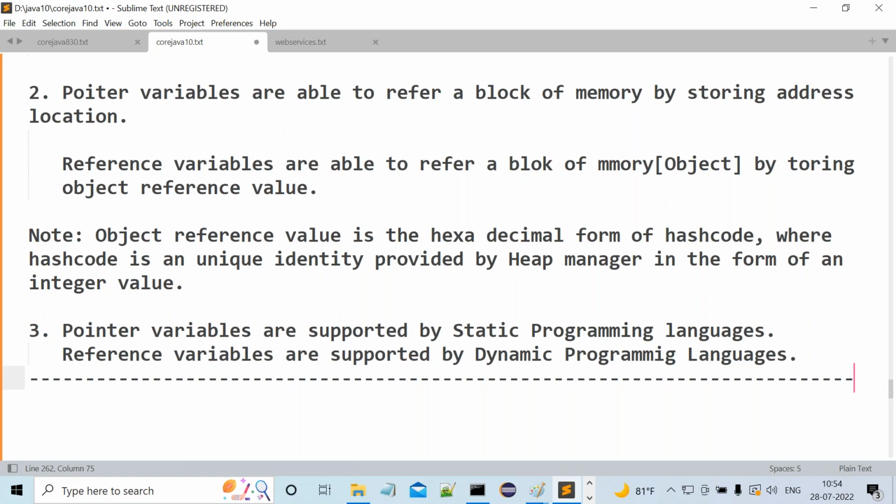Hexadecimal form of hash code. What is this hash code actually? It is a unique identity provided by the Heap Manager in the form of an integer value. Right, sir. That's okay, fine.